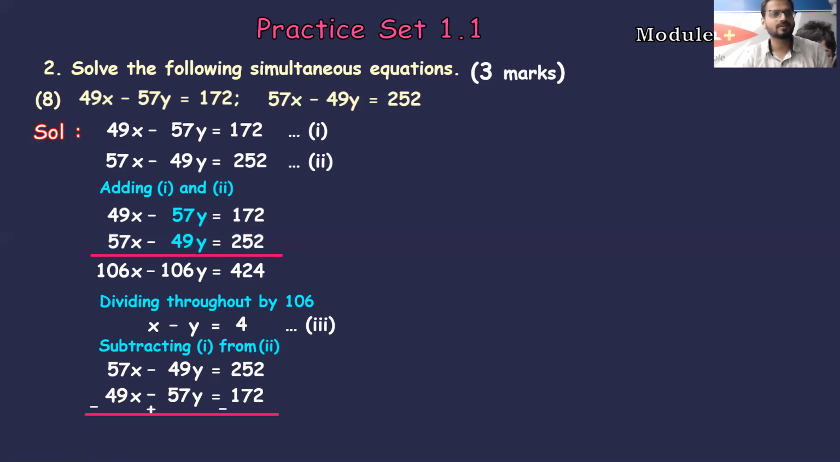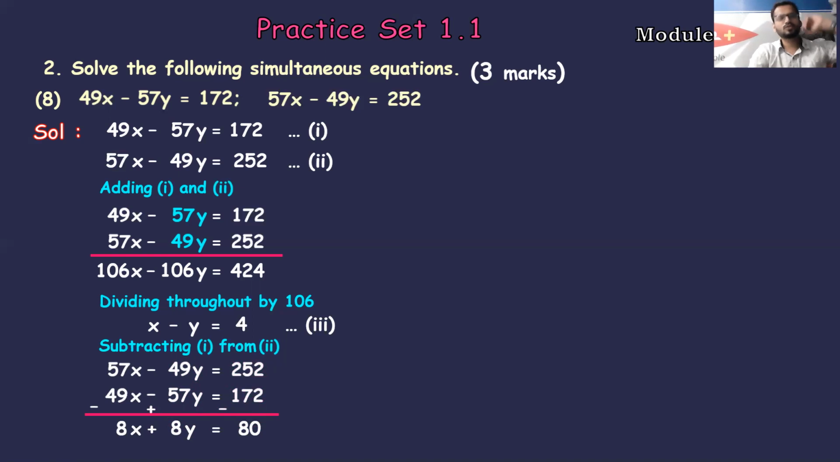Let's do the calculation. Quite simple. 57x minus 49x, how much do we get, students? It's quite easy. It is 8x. 49y minus, it's not minus, huh? Many students will take this sign as minus and make a mistake. So this is the crucial step, students. Always consider the sign that we have changed for the below step. So it is 49y minus 49y plus 57y. It is plus 8y is equal to 252 minus 172 gives me 80.